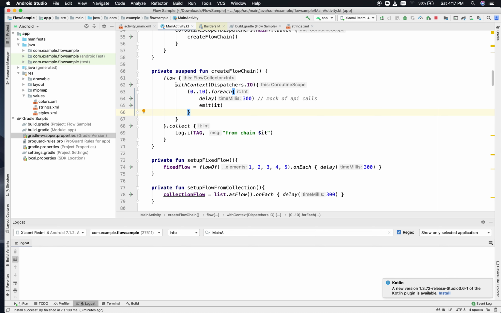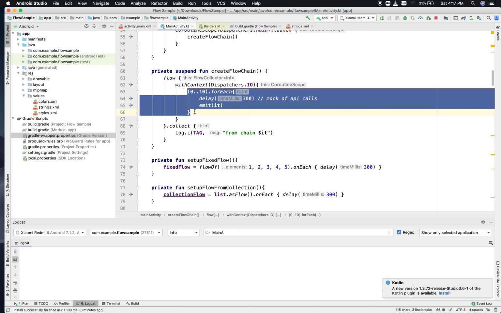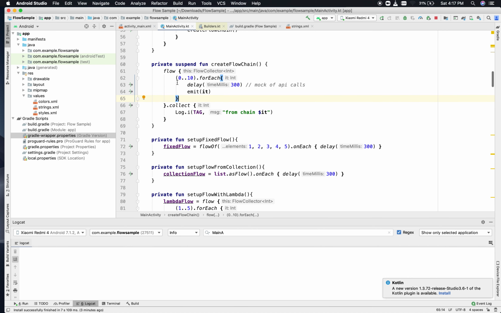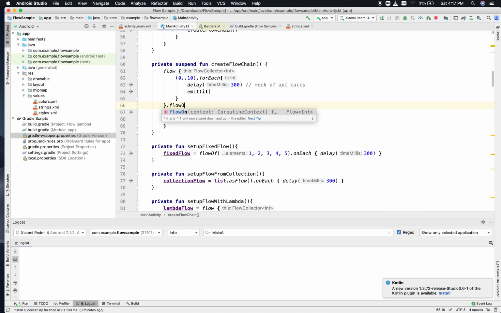Now if we use with context, this context preservation will not work, because it is violating the context preservation policy. And the only way you can emit items, or create the flow, or work on the flow definition in a separate coroutine scope, is by using the flowOn method.